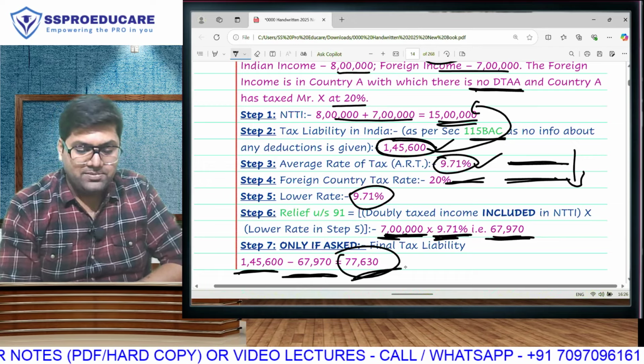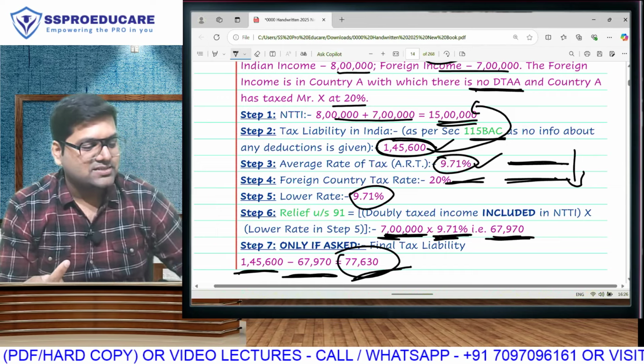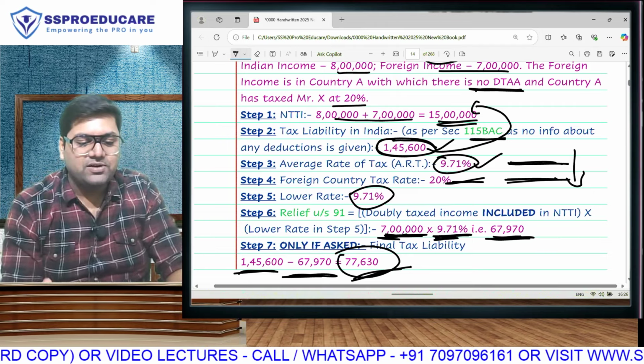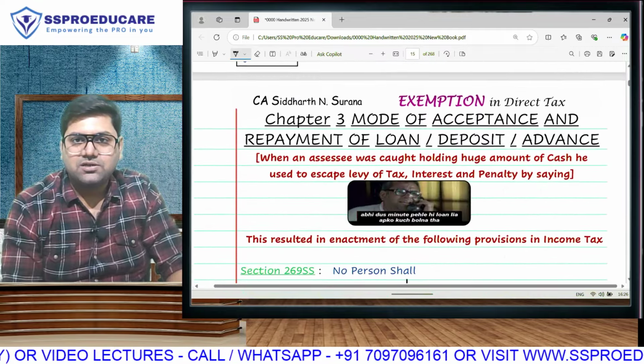Of course, this is liability. Then we adjust our prepaid taxes like TDS, TCS, etc., advance tax, which gives us payable or refundable. But this is how we will calculate our liability. And that, ladies and gentlemen, is your chapter, double taxation relief.